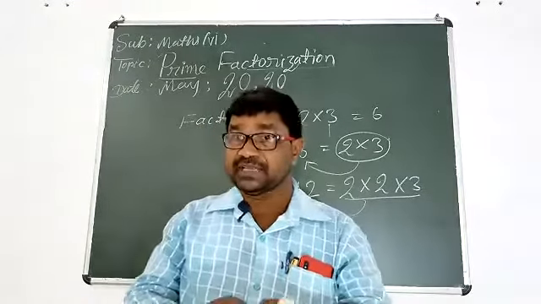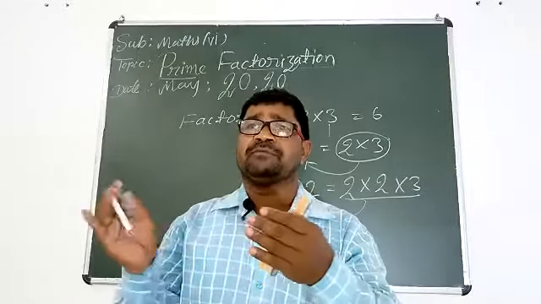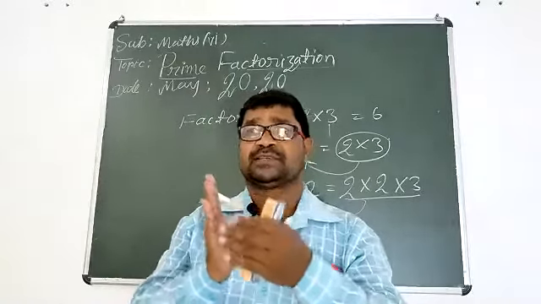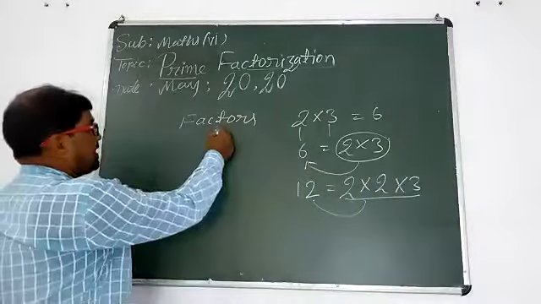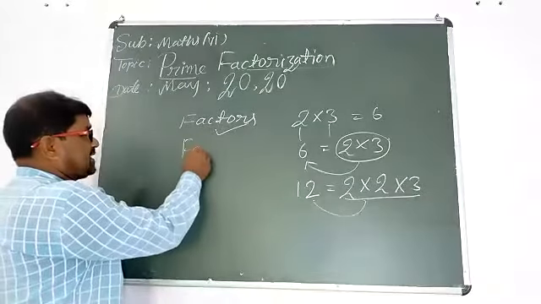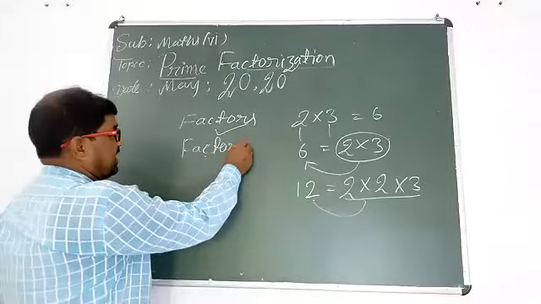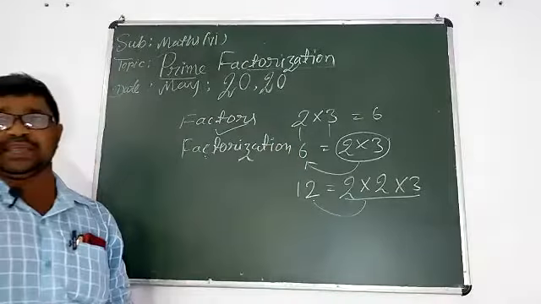It means we are writing the number in different factors, that is factorization. Mind this word, factors, factorization, factor and factorization.